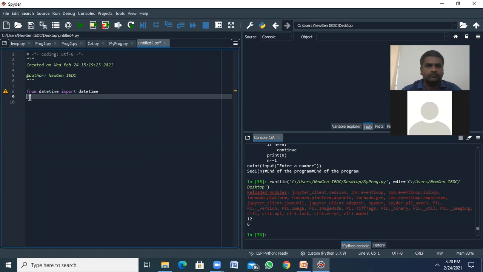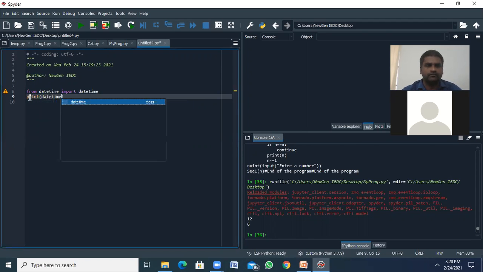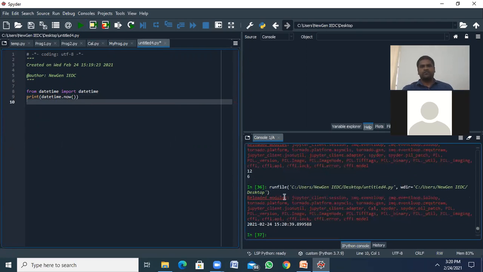So print datetime dot now. That's all. What's the time? See, 2021 February 24, 3:20.